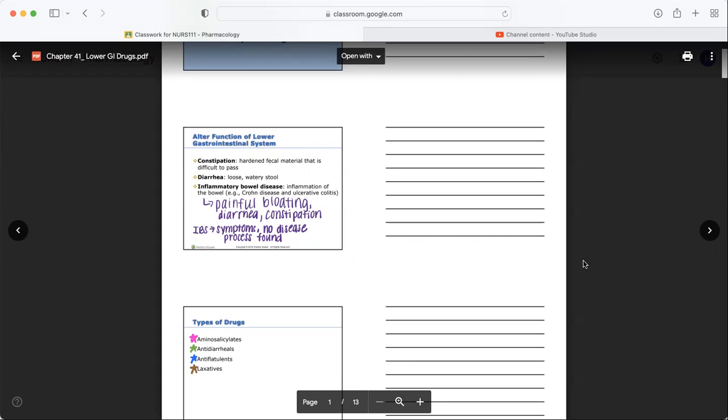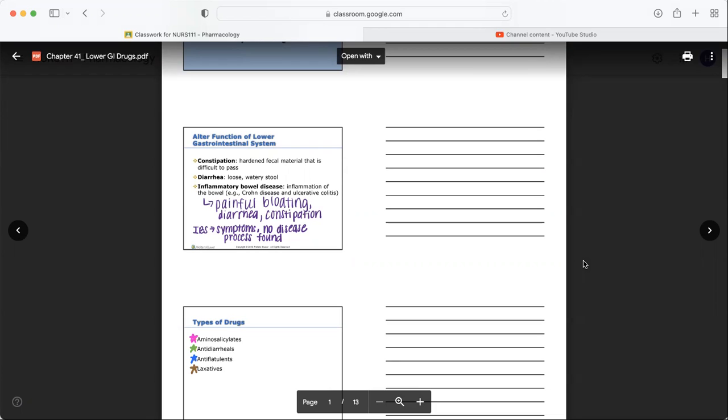Okay, so IBD is inflammatory bowel disease. These are diseases that cause inflammation in the bowel, potentially painful bloating, diarrhea, constipation. Crohn's disease and ulcerative colitis are the two big inflammatory bowel diseases, or IBDs.